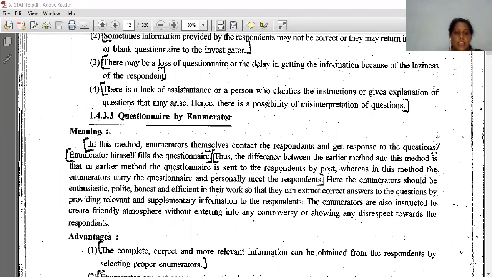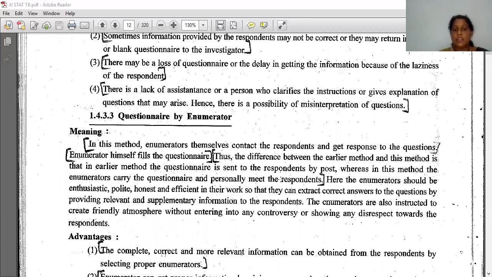Its meaning is, in this method, the enumerator themselves contact the respondent and get responses to the questions. The enumerator himself fills the questionnaire. Thus, the difference between the earlier method and this method is that in the earlier method, the questionnaire is sent to the respondent by post, whereas in this method, the enumerator carries the questionnaire and personally meets the respondent.